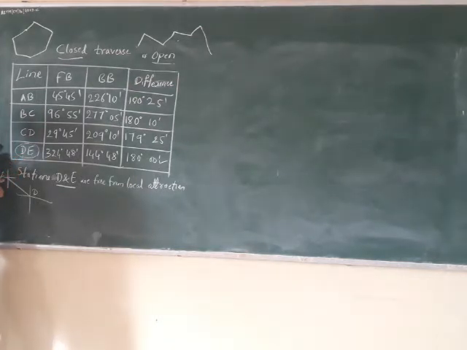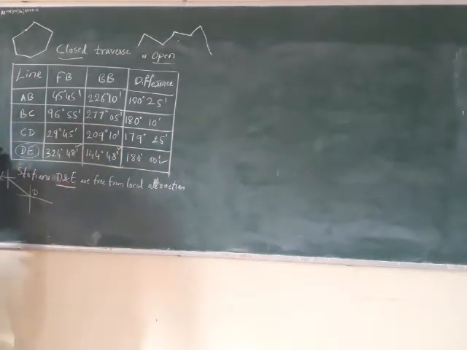Back bearing means what? It is the bearing observed from the last point of the line. When line is DE, first point of the line is D, last point of the line is E. Back bearing is the bearing observed from the last point of the line. Last point of the line is E. So fore bearing of the line DE is measured from D, which is correct. Back bearing of the line DE is measured from E, so that is also correct because D and E are